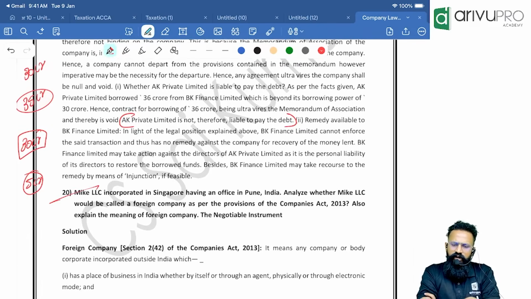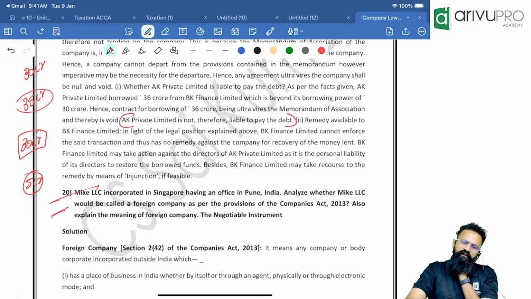Mike LLC is incorporated in Singapore, having an office in Pune, India. Analyze whether Mike LLC would be called a foreign company. Answer is yes. What do you mean by foreign company? A company which is incorporated outside India, and if it has a place of business in India, whether physically or electronically or through an agent, we call it a foreign company. So you have a place of business in India, so you will be called a foreign company. Yes.